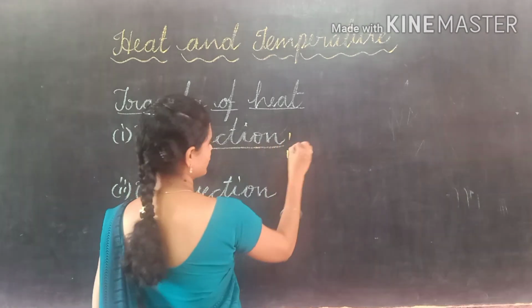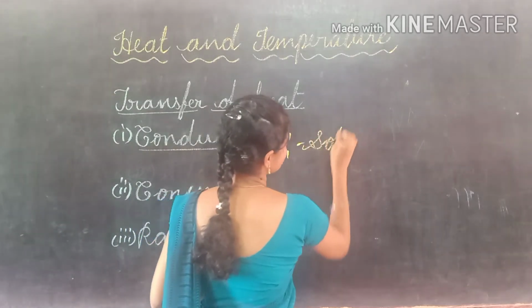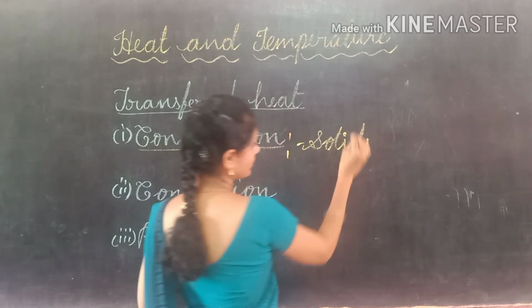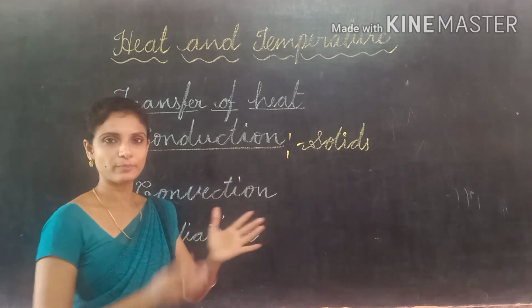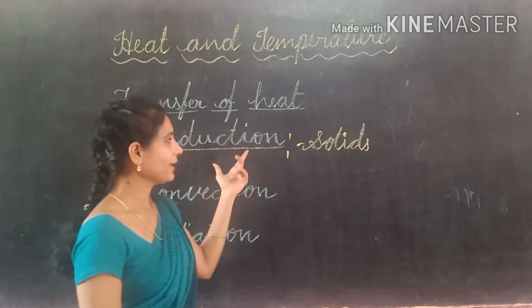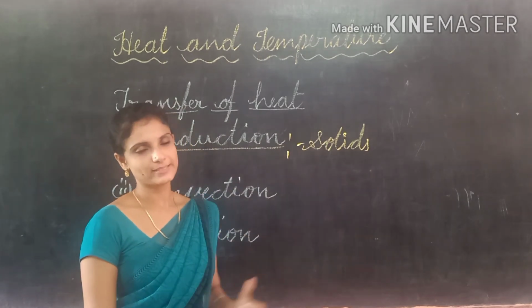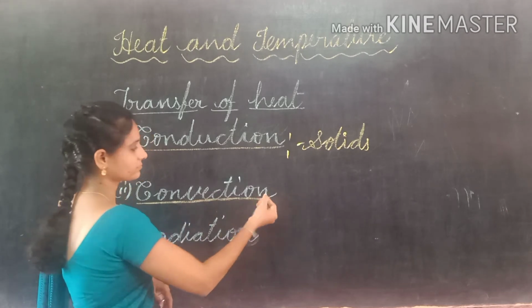What is conduction? We can observe it in solids. So, what is meant by conduction? Transfer of heat from hotter to colder, particle by particle. Conduction, we mainly observe in solids. Second one, convection.